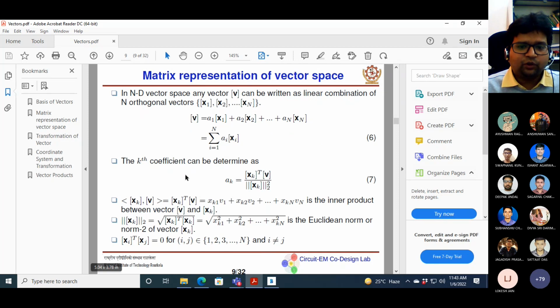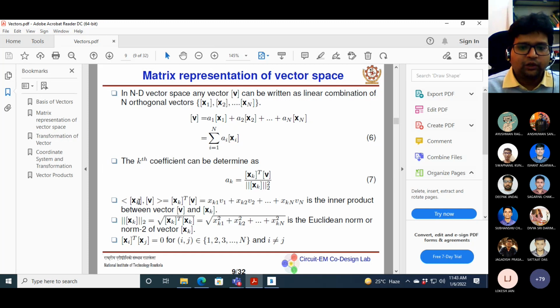So this concept can be extended to any n-dimensional space, and you can easily find out the component of a vector in a particular direction, if it is an orthogonal set. If the set of basis vectors is not orthogonal, in that case also it is possible, but it is difficult to do. It is a very difficult task, and you have to solve lots more equations.